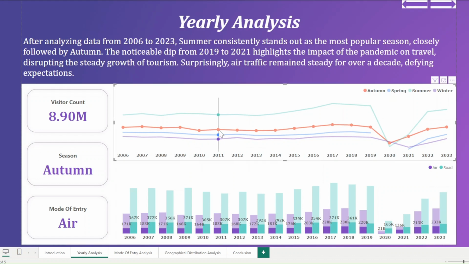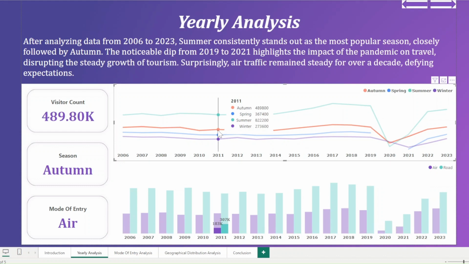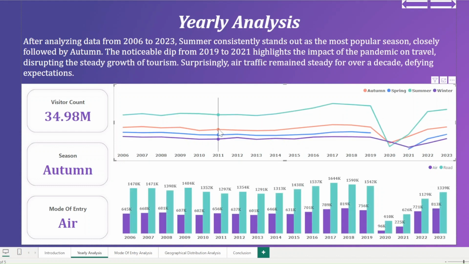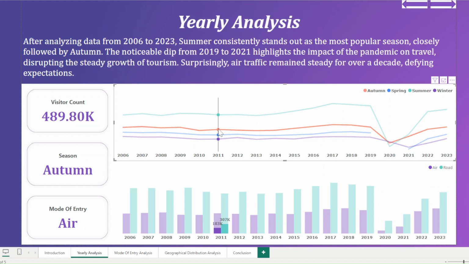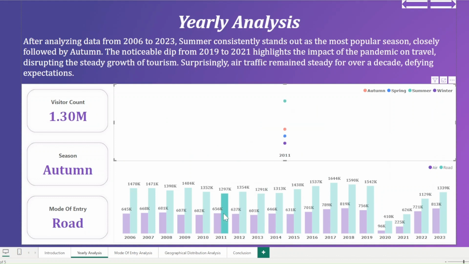Now, at any point, if we want to check for that particular year, for example, in this case, I'm choosing 2011. For 2011 in autumn, 489.80K is our visitor count. And if we pick here, we have air and road.